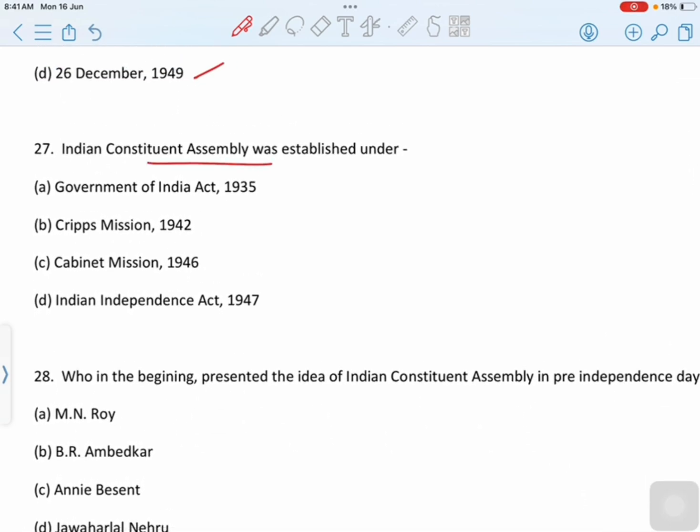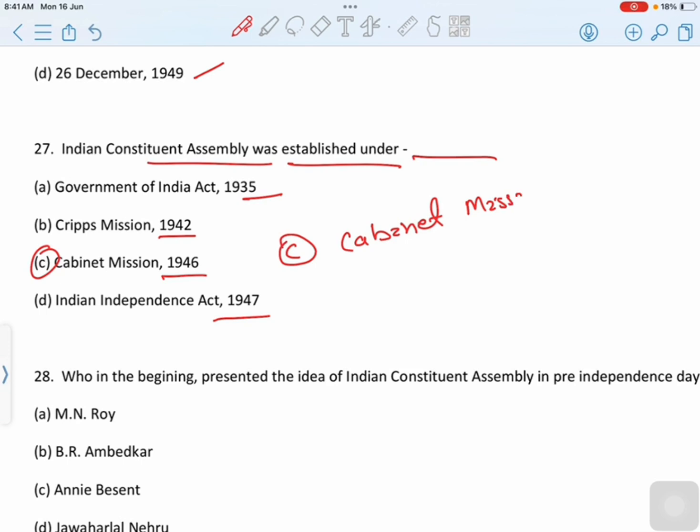Indian Constituent Assembly was established under dash. First option is Government of India Act 1935. Second option is Cripps Mission 1942. Third option is Cabinet Mission 1946. And last option is Indian Independence Act 1947. And correct option is option C, Cabinet Mission 1946. The Constituent Assembly of India was constituted under the Cabinet Mission 1946 on the basis of indirect election.